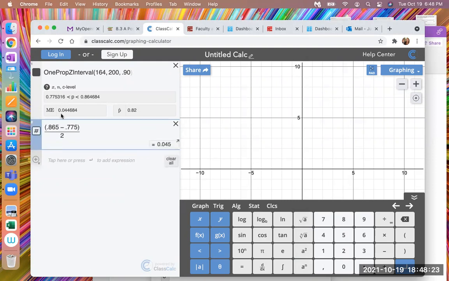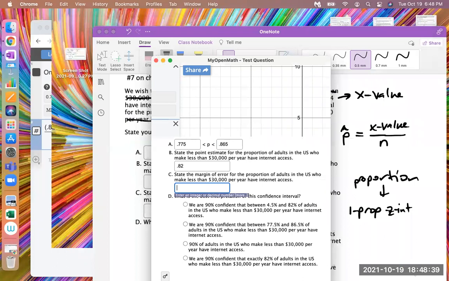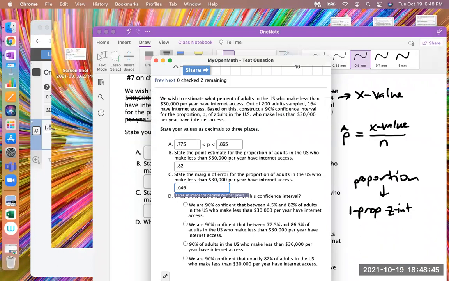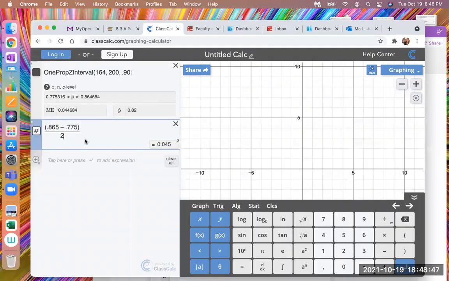So see this, 0.045, which is rounded to 0.045 to the 3rd decimal place. It's exactly the answer I get here, right? So our margin of error is 0.045, I believe, wasn't it? Let's just double check. Yeah, 0.045.